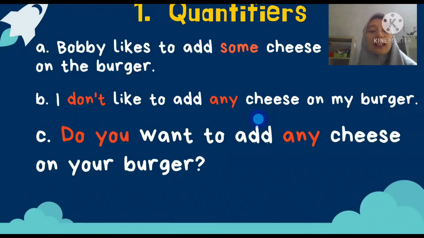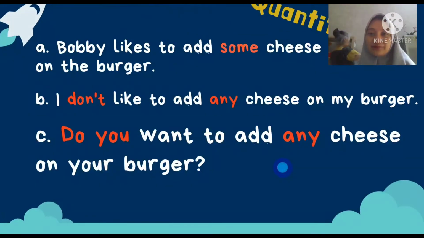Okay, the third sentence. Do you want to add any cheese on your burger? Look, this question is a bit different to the previous ones. This sentence is interrogative, a question, and any can also be used for a question.